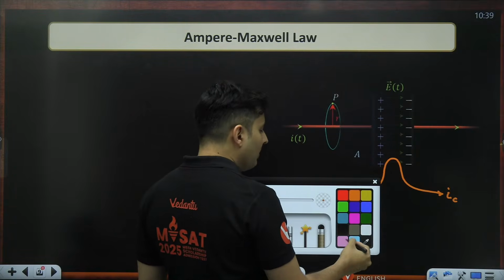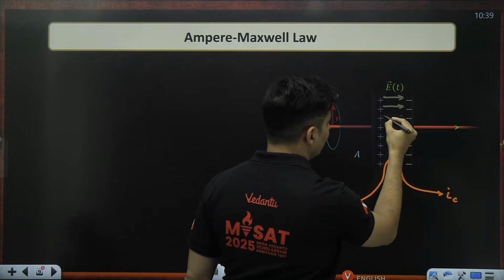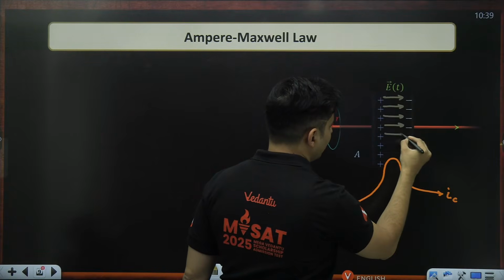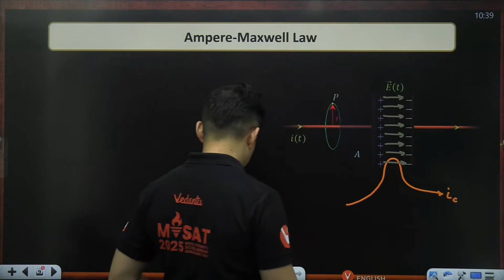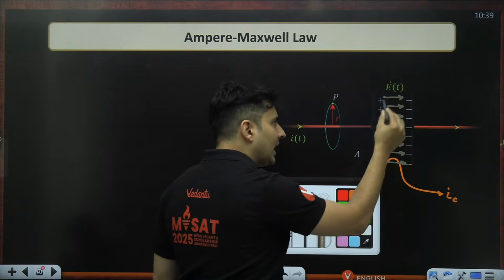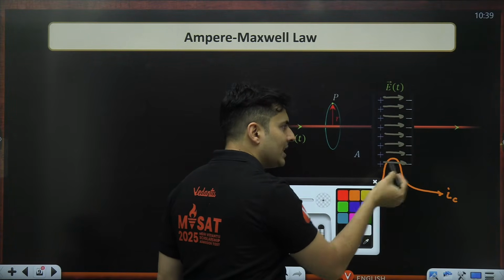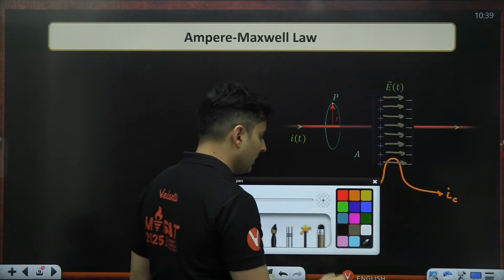And because of that electric field which is over here, you will see that electric field, when it changes, the flux will change, that will cause the conduction current.